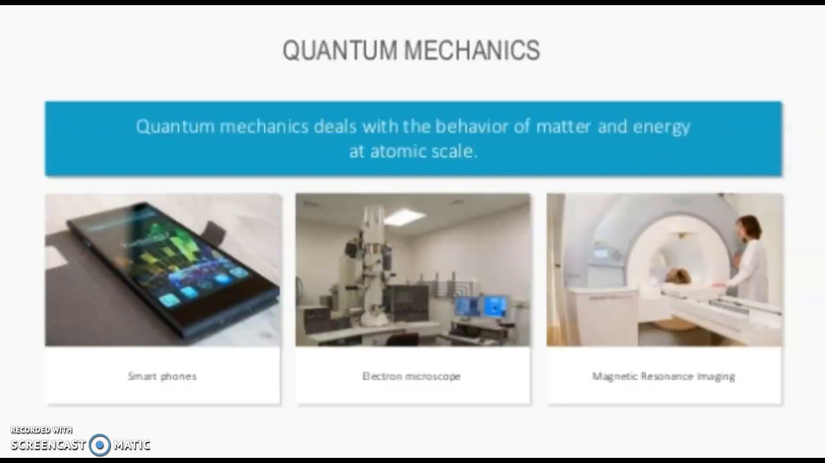Then quantum mechanics deals with the behavior of matter and energy at the atomic scale. Here basically mesons, pi mesons, and their behavior at the atomic scale, matter and energy, are studied. The many applications of quantum mechanics will be introduced to you later on.